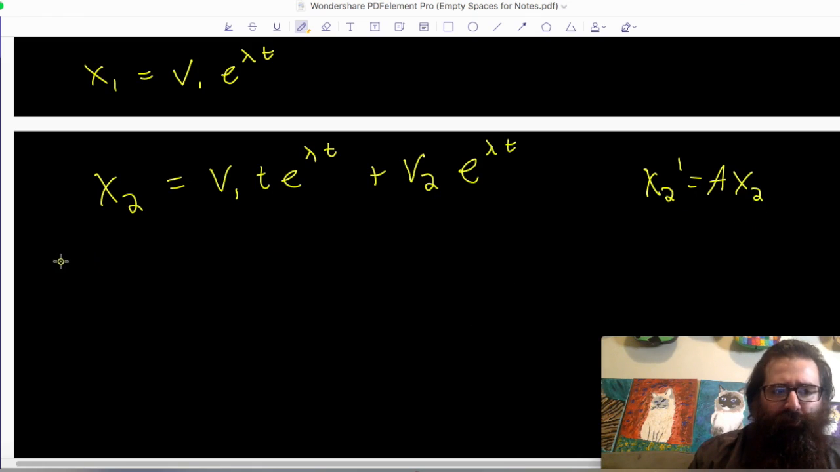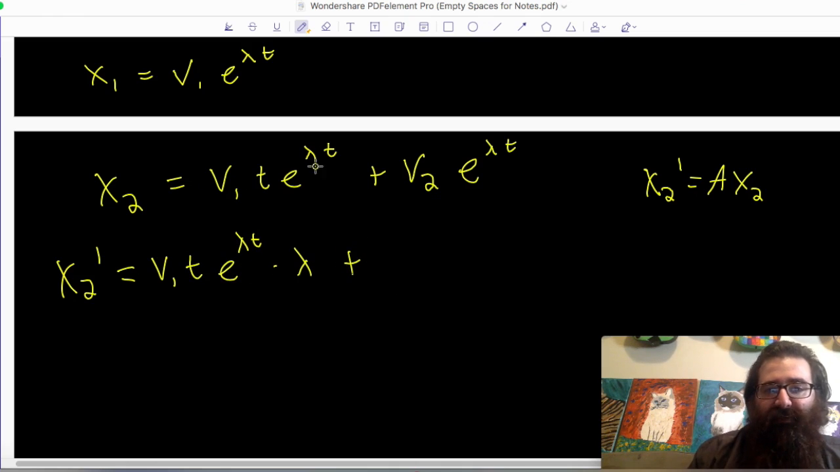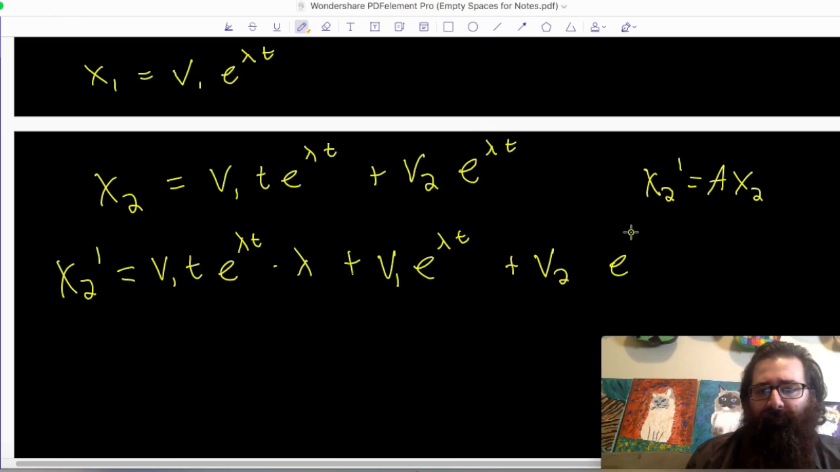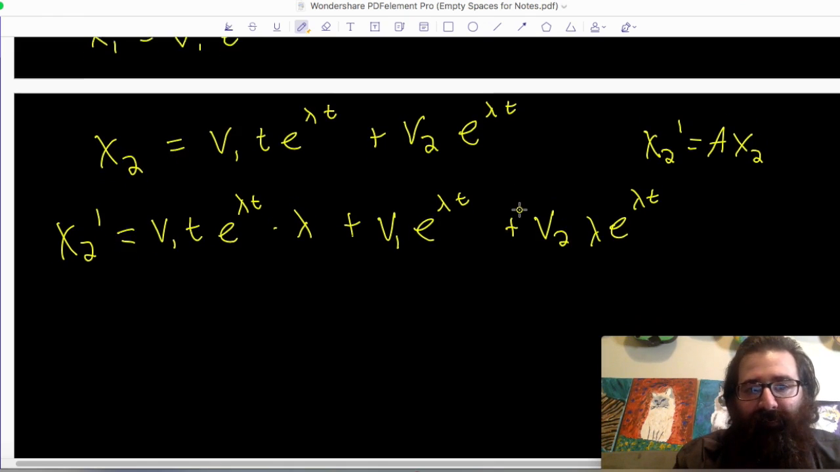Now let's find x2's derivative. First, a bit of product rule and chain rule. Here v1t comes along, derivative of e to the lambda t is e to the lambda t times lambda. We add to this, still looking at this first term, e to the lambda t times the derivative of v1t, which gives me v1 with respect to t. But I have one more term, so here I have to differentiate this on its own. So v2, and then the derivative of e to the lambda t gives me e to the lambda t times lambda. And I want to know, is this going to satisfy that x2 prime is equal to A times x2?